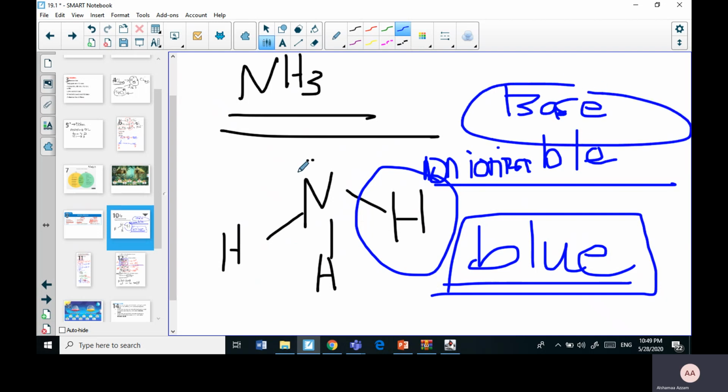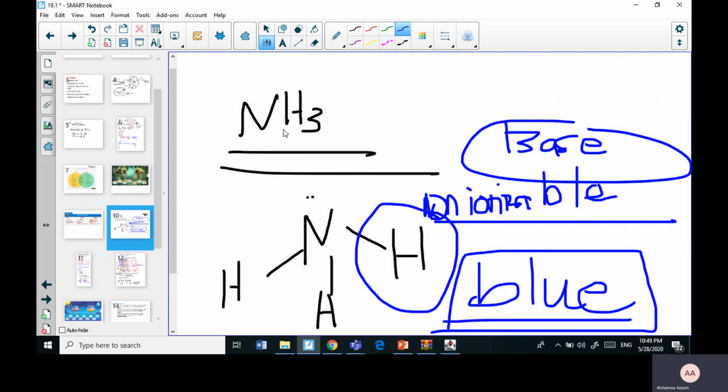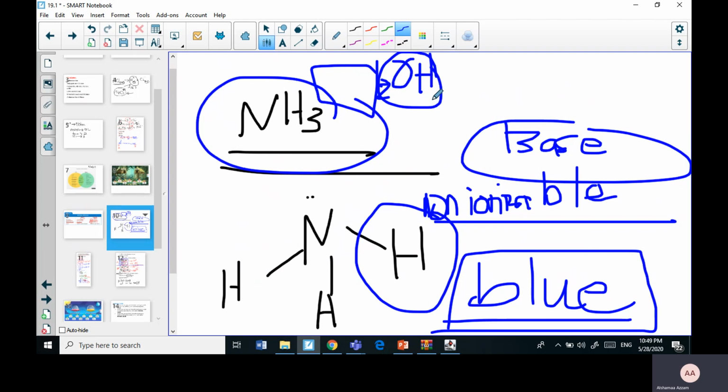For sure, Arrhenius couldn't explain why ammonia is a base, because Arrhenius said it should be an ionic compound, with a hydroxyl group attached to a metal, and it should produce a hydroxyl group. Now NH3 doesn't have a hydroxyl group in its structure, so it cannot produce a hydroxyl group. But Bronsted and Lowry found out that ammonia is a base because it is a proton acceptor.